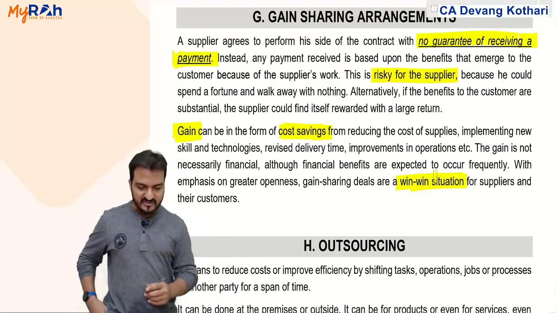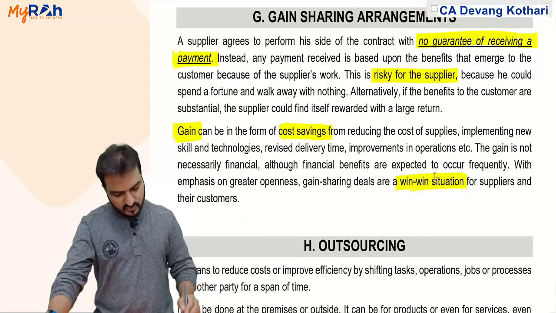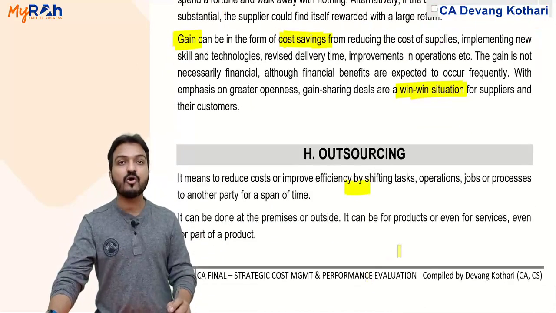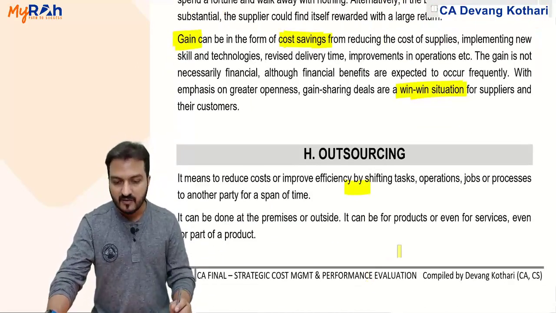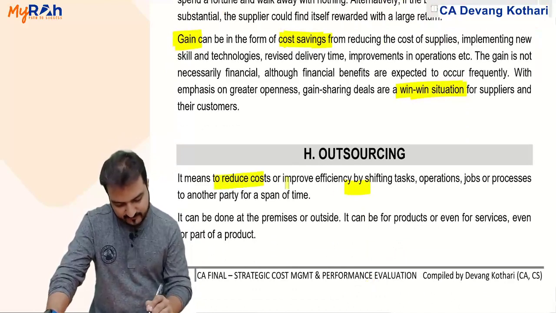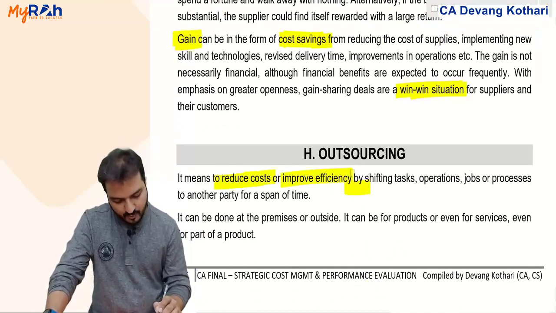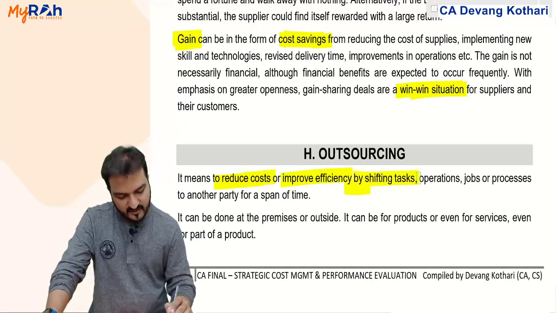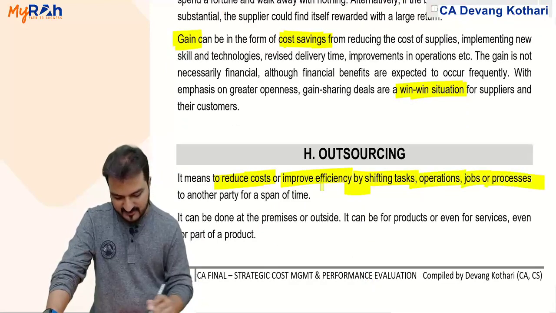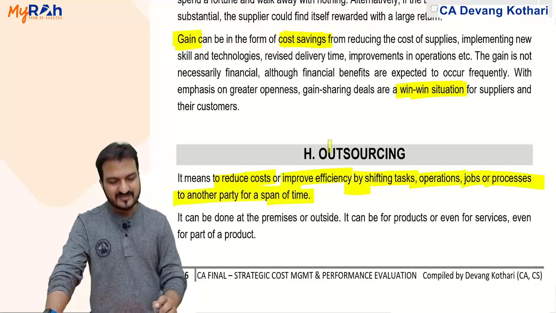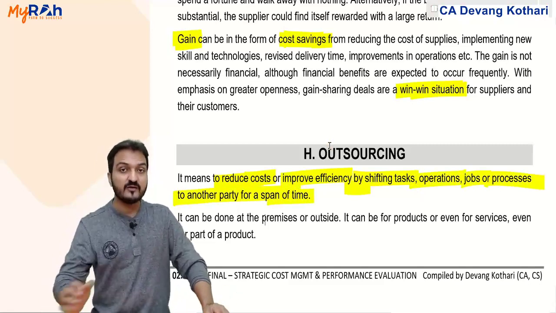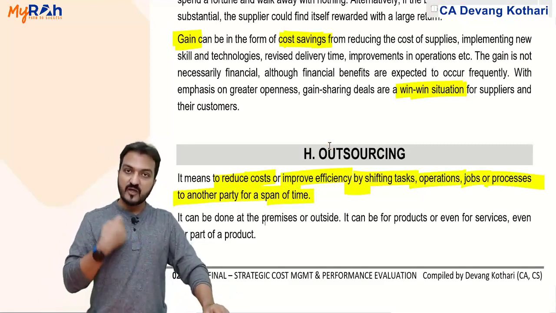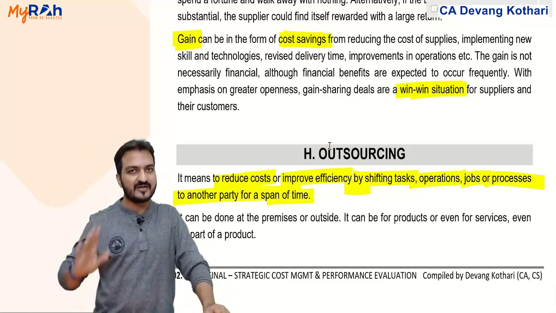Done. And the last one is about outsourcing. Outsourcing is nothing but make or buy decision. It means to reduce cost or improve efficiency by shifting tasks, operations, jobs or processes to another party for a span of time. So I can reduce my cost by shifting my production to the outsider.